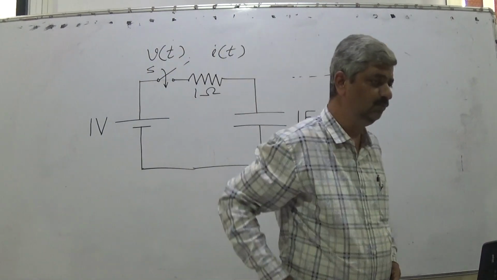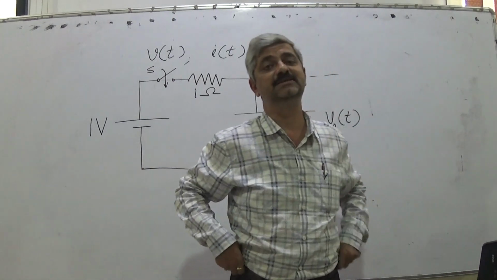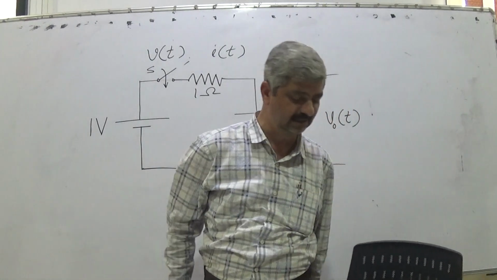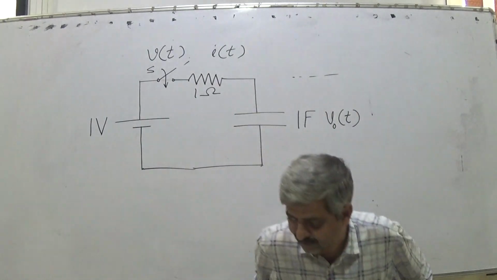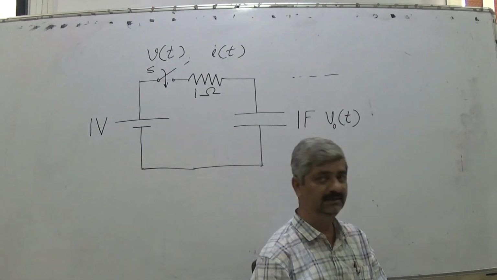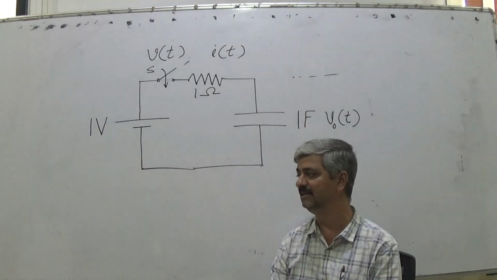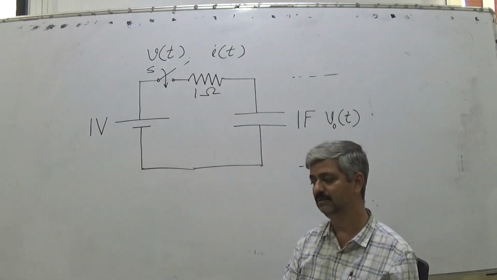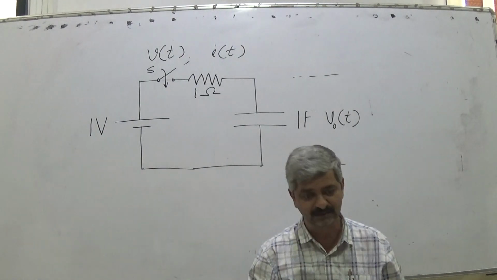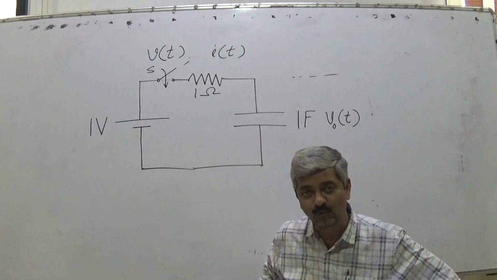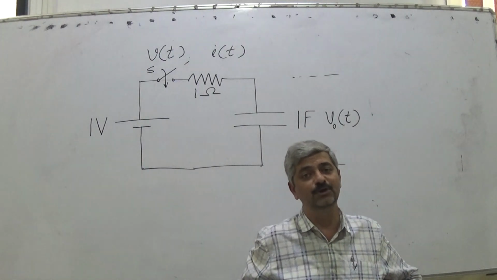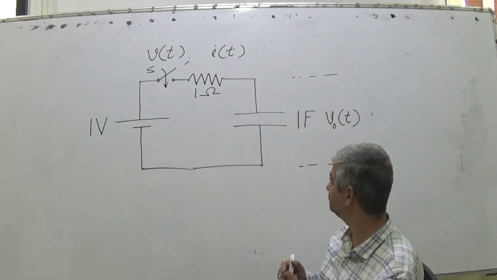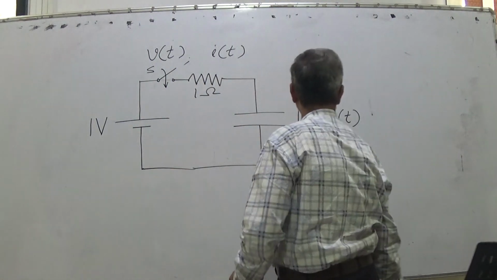Yesterday only I had told you that when we specify a resistor, once the value of resistance in ohms is told, the resistor gets completely described. Whereas for a capacitor, to get its complete description, we also need to tell what is the value of voltage across the capacitor. I again repeat, because that is the most significant difference between a resistor and a capacitor.